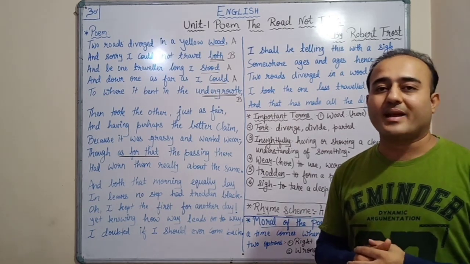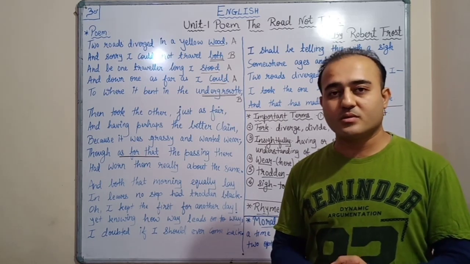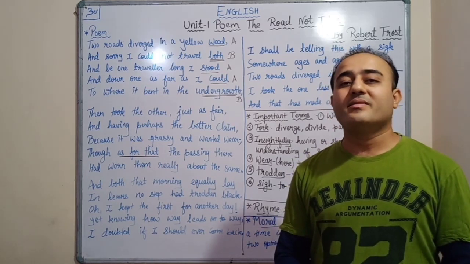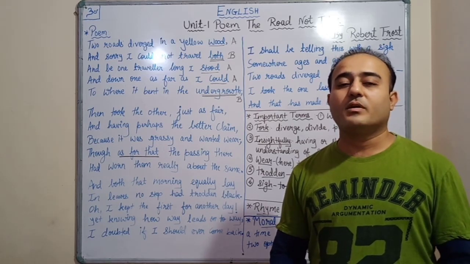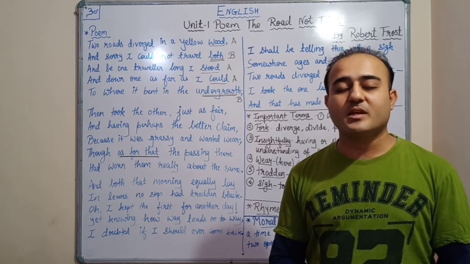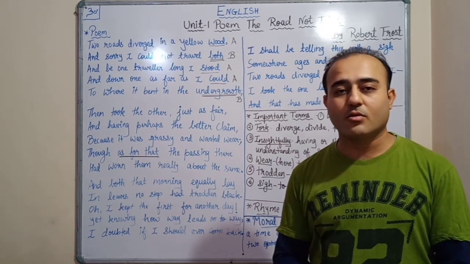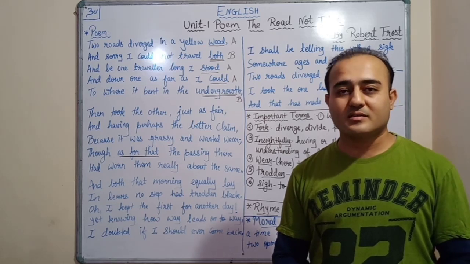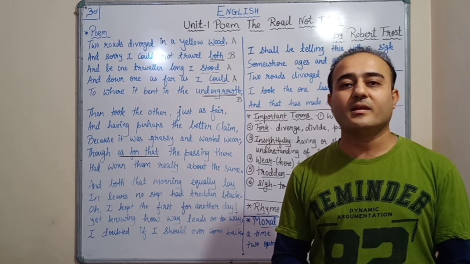So here the writer says that if he is successful in the path he has chosen, then one fine day he will be sitting and praising himself that it was because of his decision or choice that he is successful today, and because of that only he has become very famous.